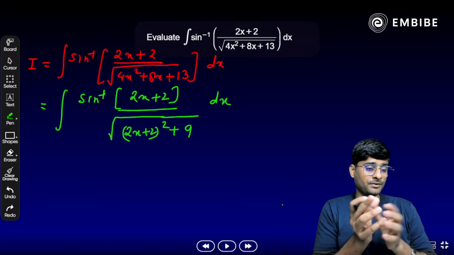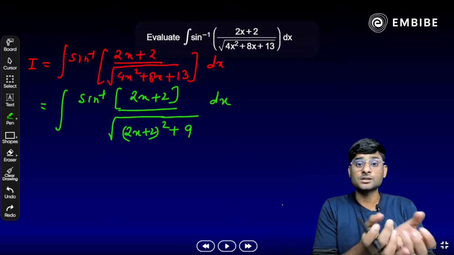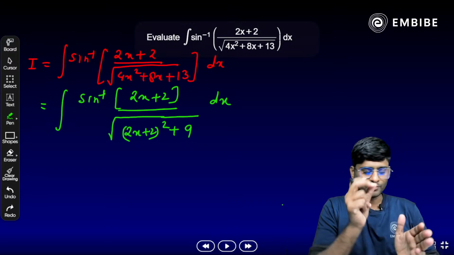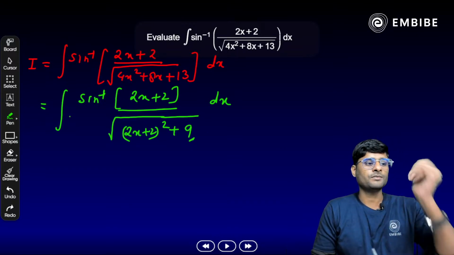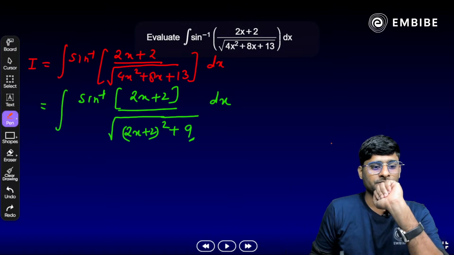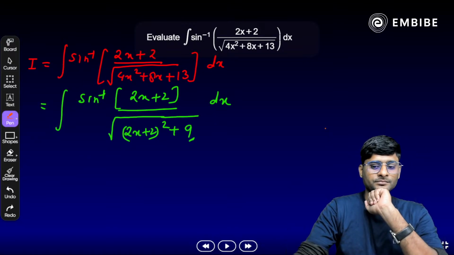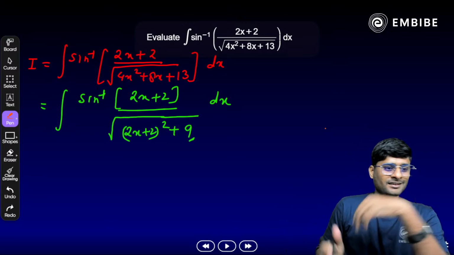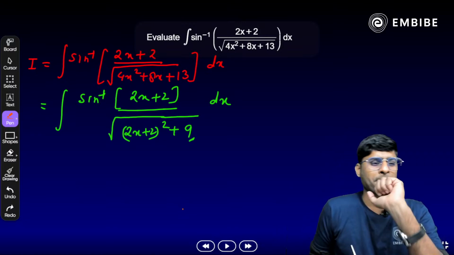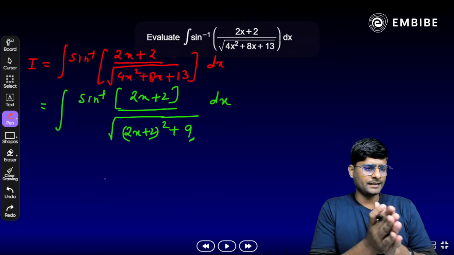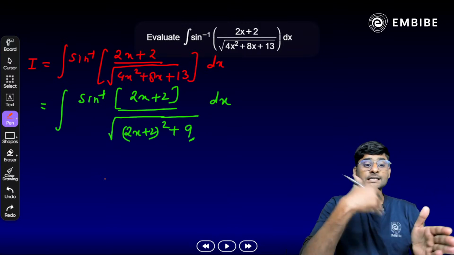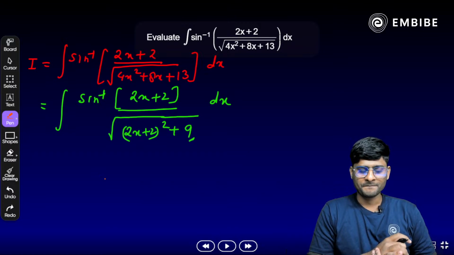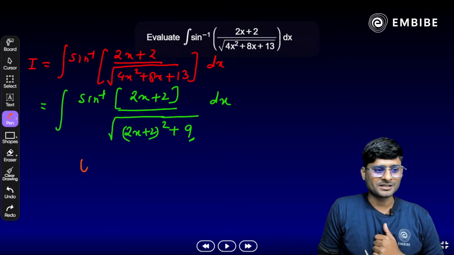Yes, we know that if we have something like 1 plus x square, we substitute x equal to a sec theta or a tan theta. But 2x plus 2 is there and we have a constant value 9 as well here. So what will be the substitution here? Any idea, anyone? What will be the substitution? Alright, very good Nasir. That is correct. So yes, it's t. If we go through the t here, what do we get inside the square root? We get t square plus 9. Yes, t by root of t square plus 9. Okay, take a look here at the substitution.